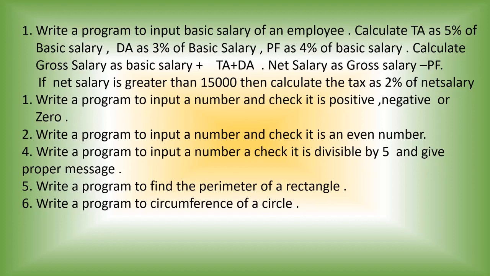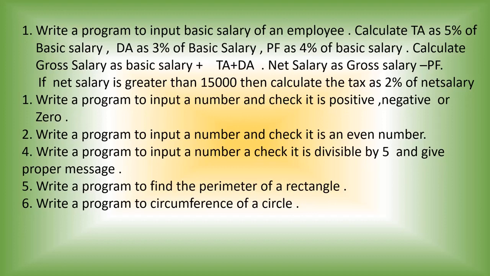See the first question. Write a program to input the basic salary of an employee. There you have to input the basic salary and calculate TA as 5% of the basic salary, DA as 3% of the basic salary, PF as 4% of the basic salary.